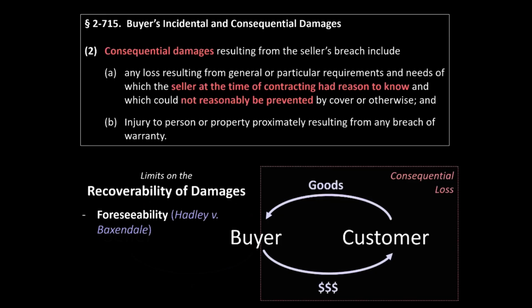In practice, this means that if the buyer had a special or particular need for the seller's goods, which made the seller's failure to provide the goods especially damaging for the buyer beyond the losses that would be suffered by any other buyer, then the seller has no liability for such additional damages to the extent the seller did not have reason to know about the buyer's special circumstances.